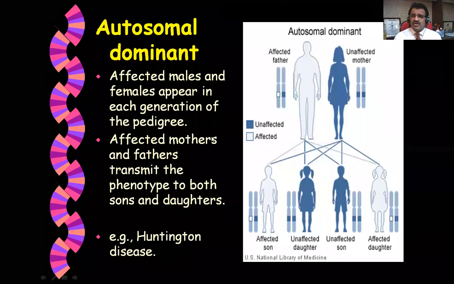In autosomal dominant, what we commonly have, an example is Huntington disease. A similar kind of image is given here to study: affected father, unaffected mother, and the combination you can see. And here you can see the affected son suffering from Huntington disease. In this disease, affected males and females appear in each generation of the pedigree. Affected mothers and fathers transmit the phenotype to both sons and daughters. So that is what is explained in this image.